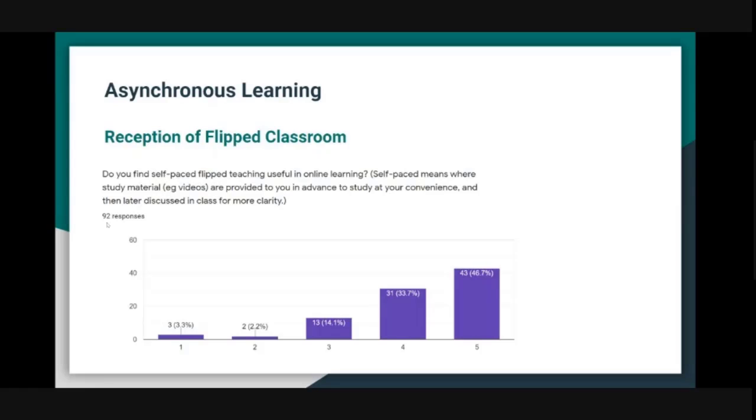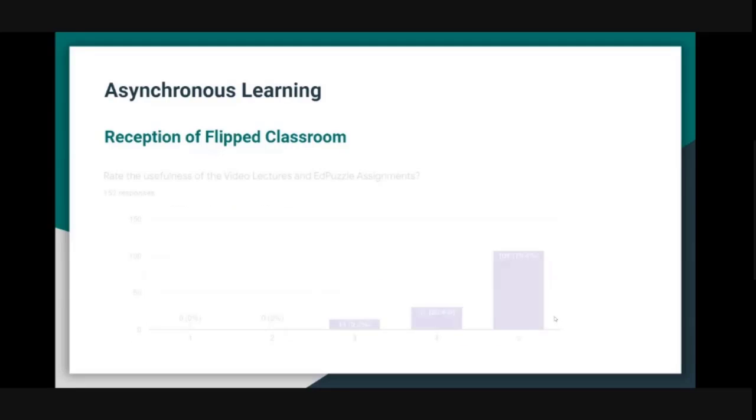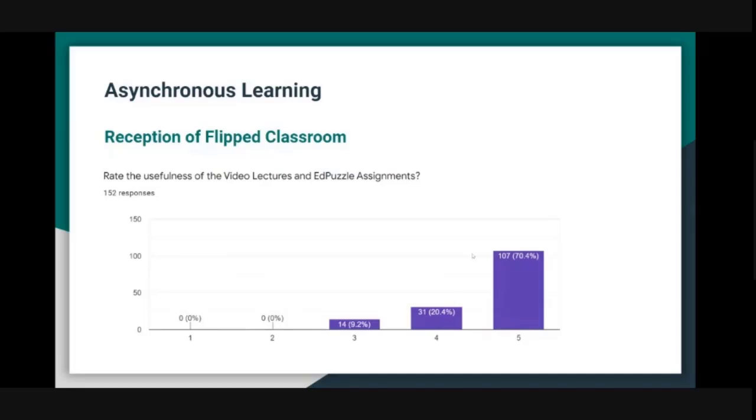Out of 92 responses, you notice that almost 80 to 85% feel that it is very, very useful. There is a small percentage, about 5%, who feel that it's not useful. About 14% are on the edge about it. I took another feedback from the next batch. There were 152 responses. There it was overwhelming. Almost 90% feel it's good enough, and 10% feel it's okay.